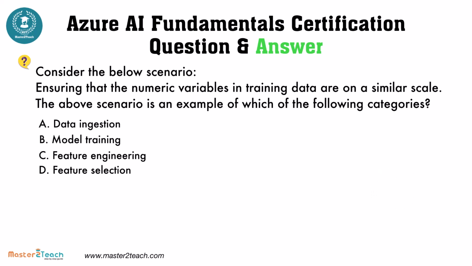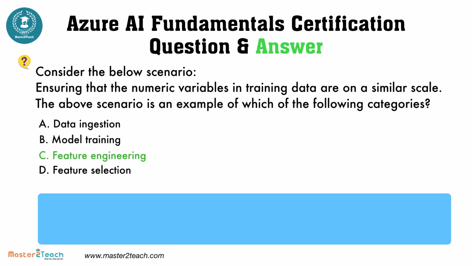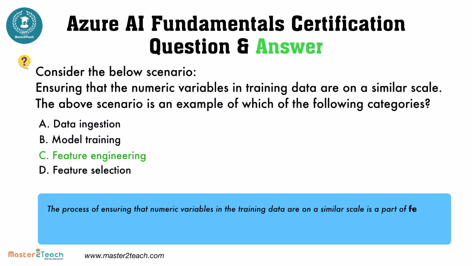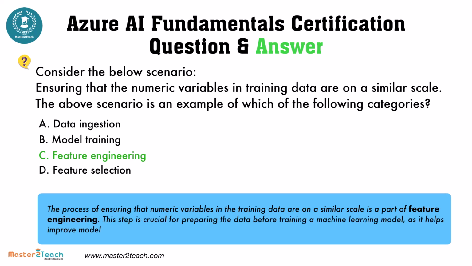The correct answer is feature engineering. The process of ensuring that numeric variables in the training data are on a similar scale is a part of feature engineering. This step is crucial for preparing the data before training a machine learning model, as it helps improve model performance and convergence during training.